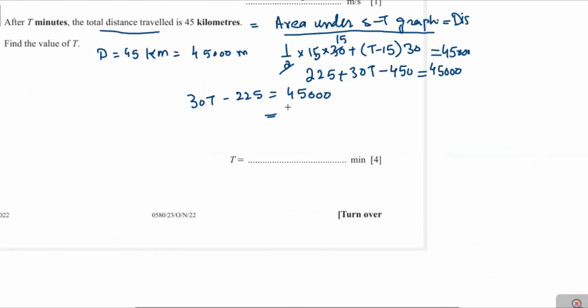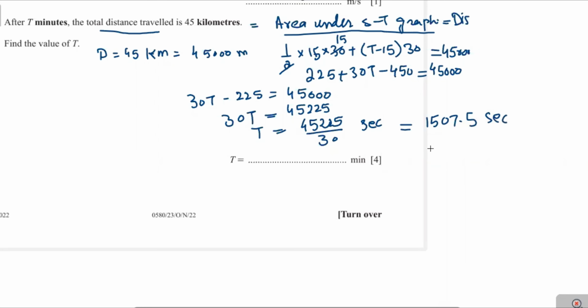That will be equal to 45,225. 30t, the time, will be equal to 45,225 over 30, and this time is in seconds. That is equal to 1507.5 seconds.